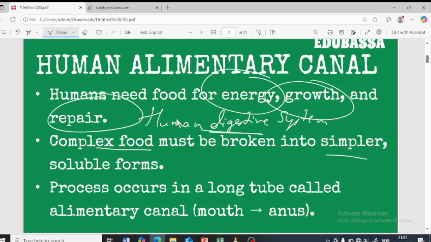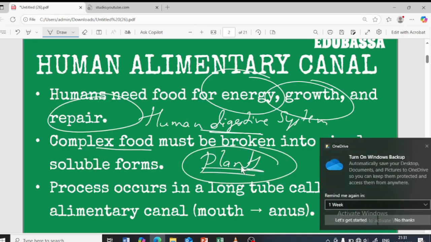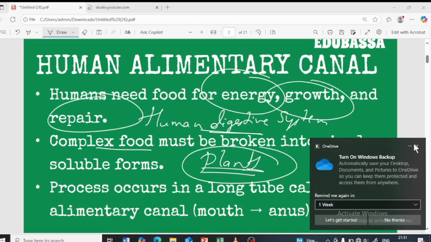Because of some of the changes taking place in the outside environment, a lot of damage will be taking place in the body of human beings. So repairing is important, and for repairing, energy is important, and that is gotten from where? From the food, which is basically the carbon rich food gotten from plants, right? Because plants prepare their own food, whereas human beings or animals cannot, so we depend on plants for our food, right?